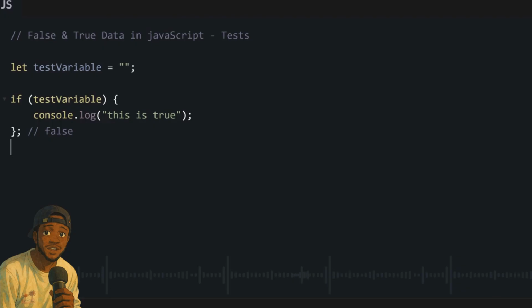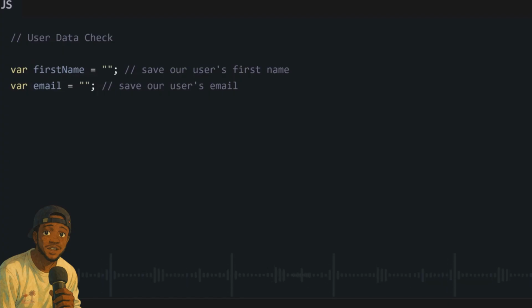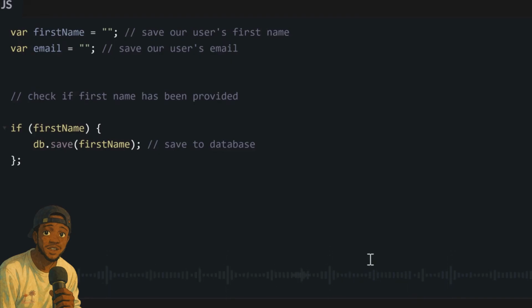So what you will do is run an if statement on that variable. Let's say you set the variable of the data you want to collect to be first name and email. Now you write if, open brackets, then you write the name of that variable, first name. What you are checking here is whether this variable is empty or contains something, because if it contains something, anything that is not zero or an empty string, then it will return true. But if it contains an empty string or undefined or null or zero, that means they have not provided what you need. And in your if statement, you will have specified that if this returns true, then do what I want you to do, maybe send the data to the database.